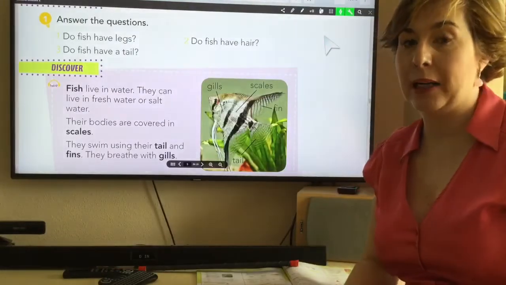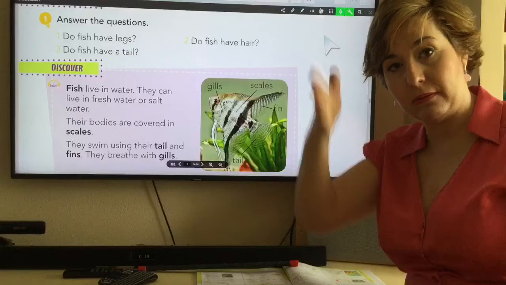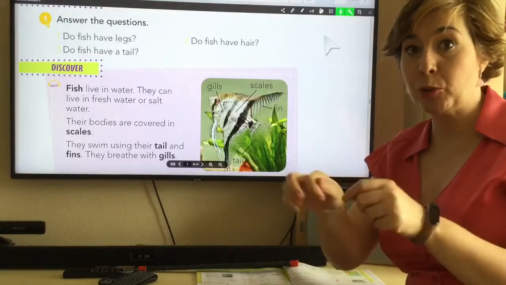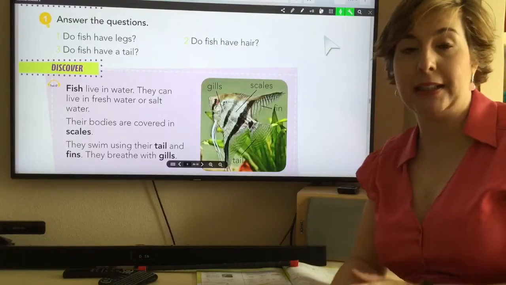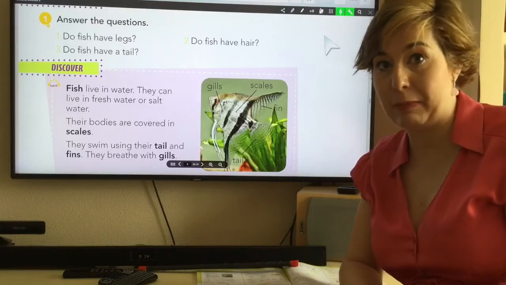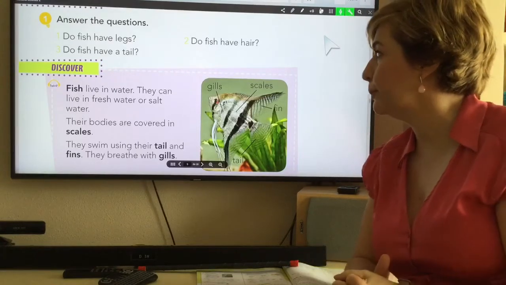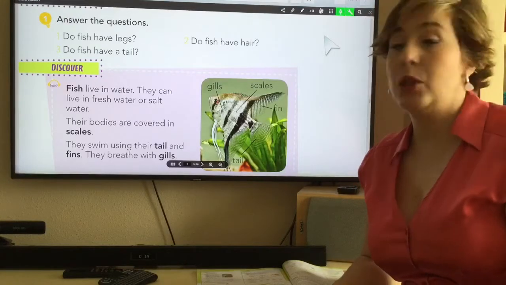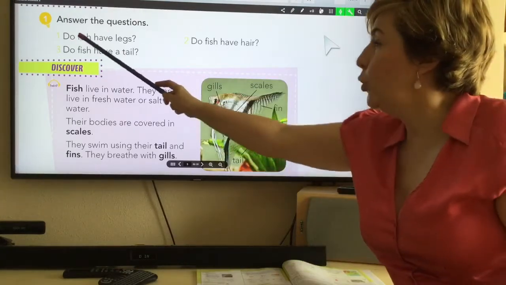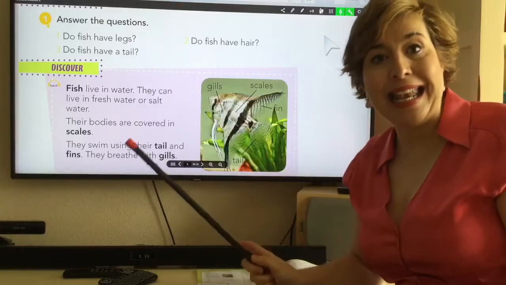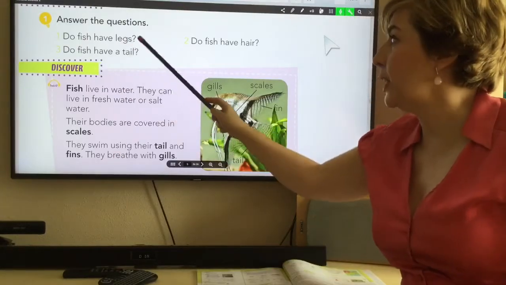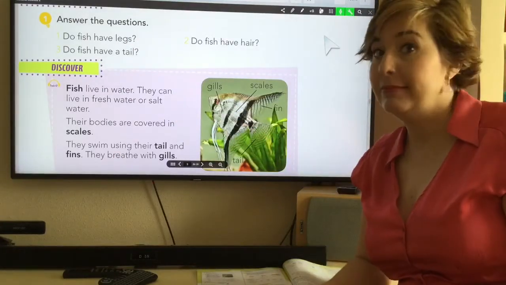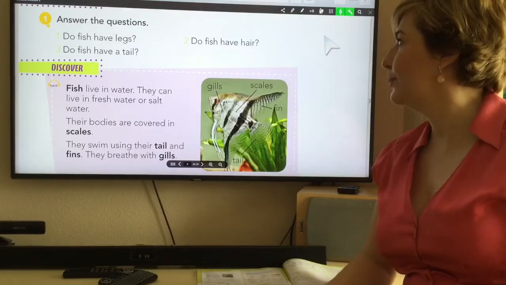They have a backbone, la espina, lo que nosotros cuando comemos pescado, la espina central, esa sería la columna vertebral del pez. They have a backbone. Let's read the questions and we are going to think. Do fish have legs? No, they don't.